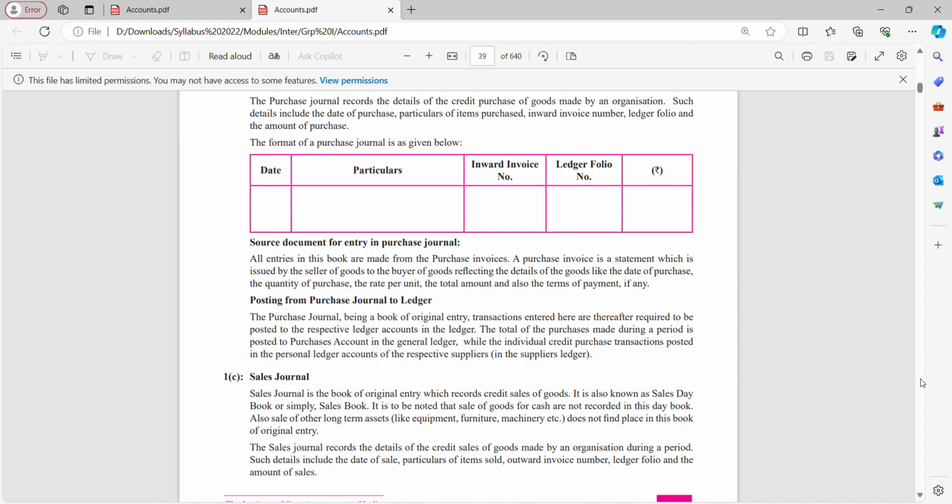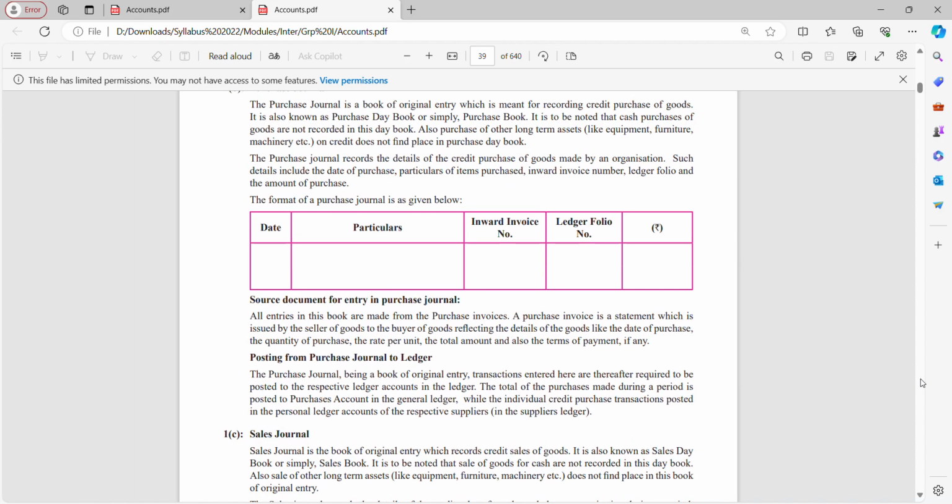Posting from purchase journal to ledger. Purchase journal being a book of original entry, transactions entered here are thereafter required to be posted to respective ledger accounts in the ledger. The total of purchases made during a period is posted to purchase account in the general ledger, while the individual credit purchase transactions are posted in the personal ledger accounts of the respective suppliers.